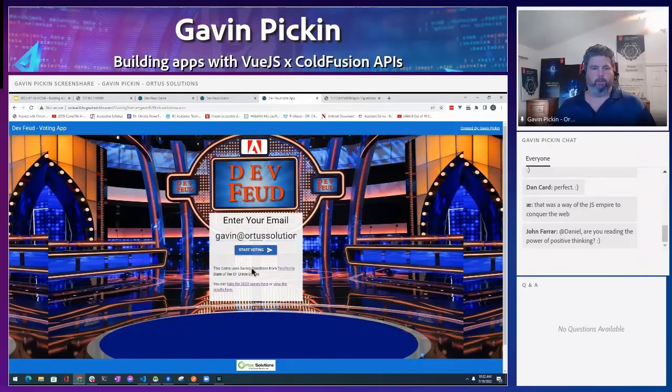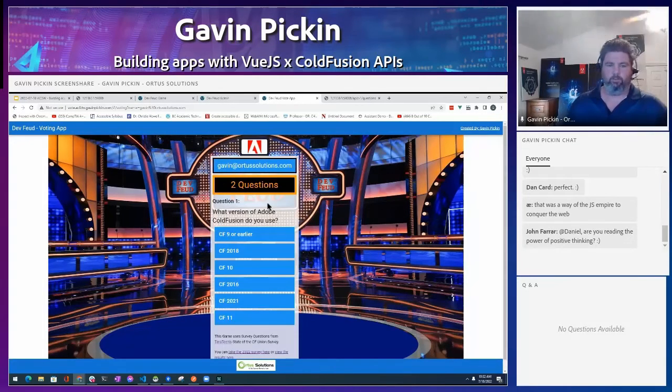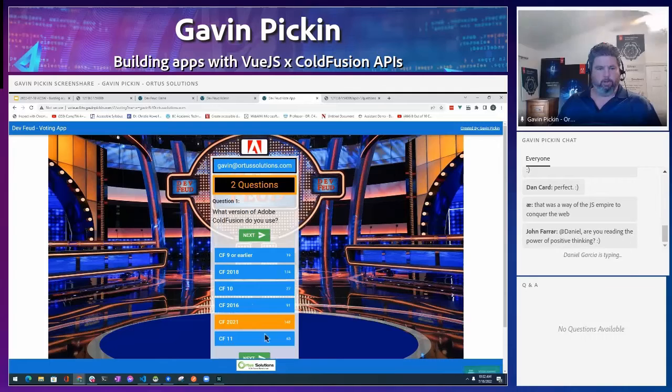I can start voting. I've got 2 questions to vote for at a time. Obviously, we could do more, but we don't want to overwhelm people. So here we can say, which version of ColdFusion do you use? Adobe 2021. And here it shows you the number of votes after you voted too. And then it adds your vote to the list.